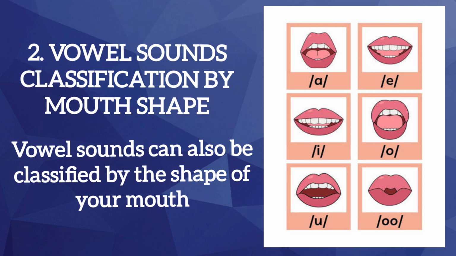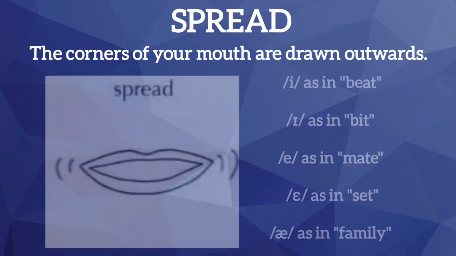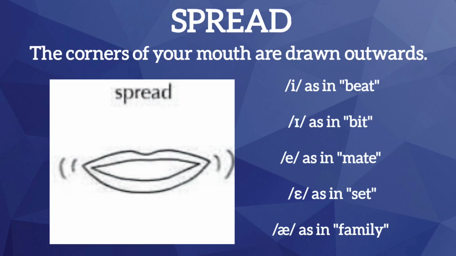2. Vowel sounds classification by mouth shape. Vowel sounds can also be classified by the shape of your mouth. Spread: the corners of your mouth are drawn outwards. I as in "beat", as in "bit"; E as in "mate", as in "set".